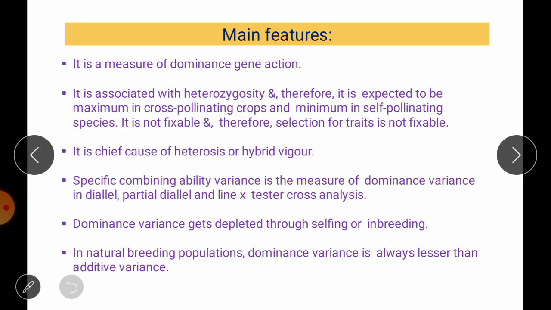The main feature: generally, dominant gene action is associated with heterozygosity. As heterozygosity increases, dominant gene action also increases, and it is reduced with increasing homozygosity. So you can observe dominant gene action maximum in cross pollinated crops and less in self pollinated crops.